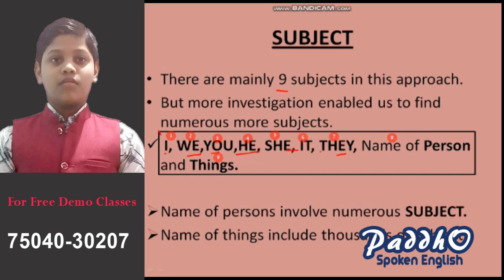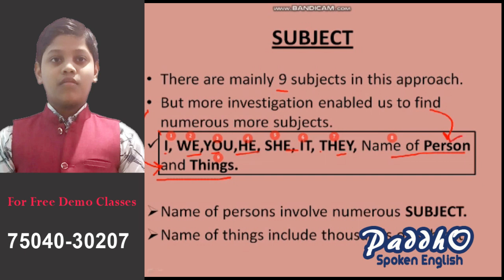And this name of persons and name of things includes numerous subjects. But here it is written, but more investigation enabled us to find numerous more subjects, that is the name of the things and the name of person.